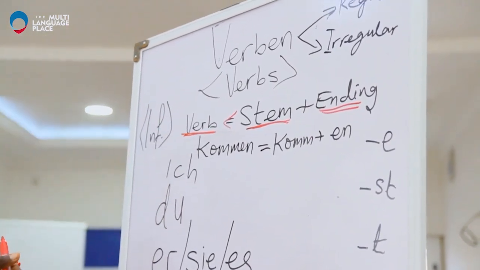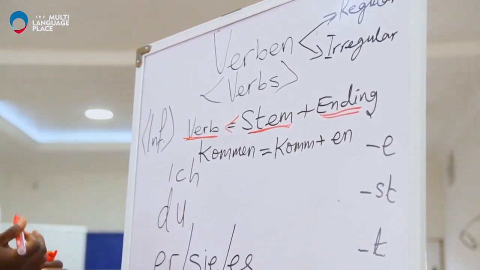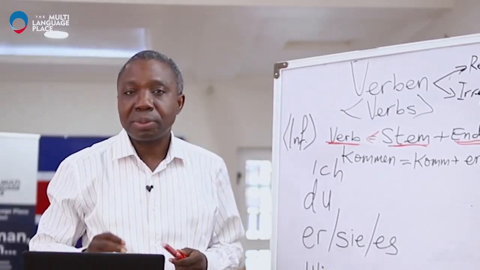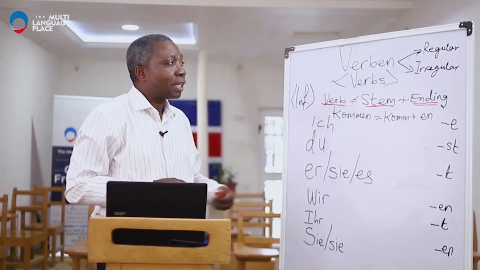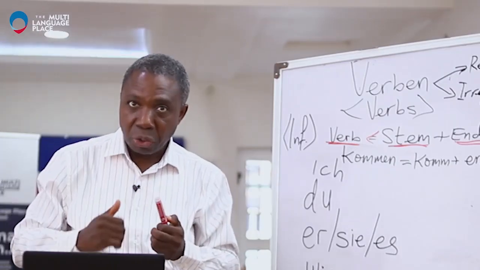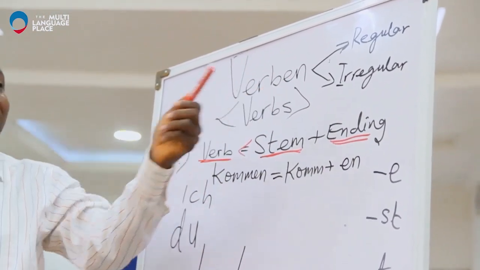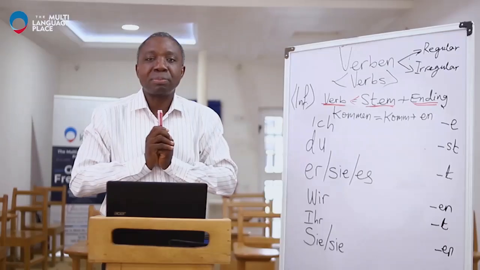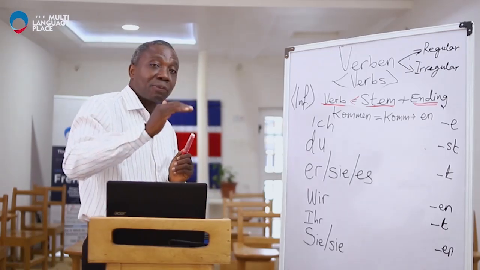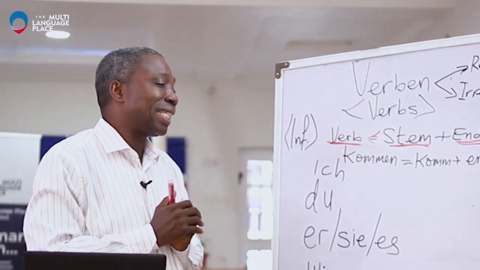Before we go on, I want to say that German verbs can be divided into two: the first is regular verbs, regular in their conjugation, and the second is irregular verbs. Let that be settled in your mind. We're going to start first with the regular, and then we'll go on to the irregular.